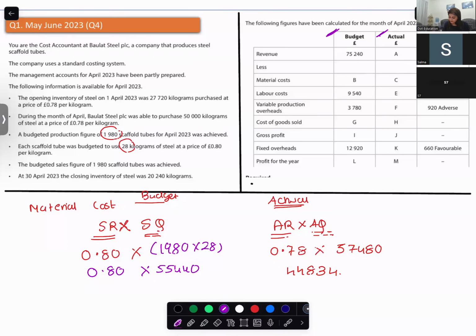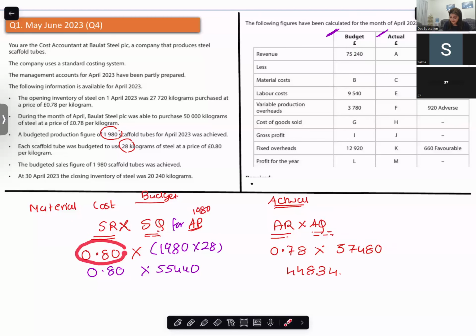Budget would be standard rate, standard quantity. Actual will be actual rate into actual quantity. Standard quantity for actual production. Always remember this. Actual production is 1980 units. And actual will be actual rate into actual quantity for actual production.